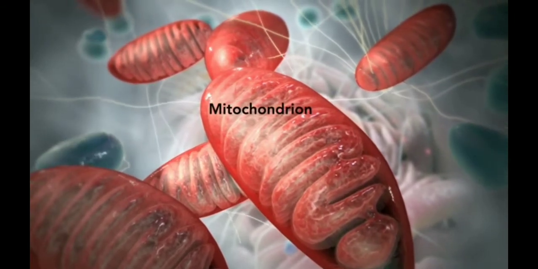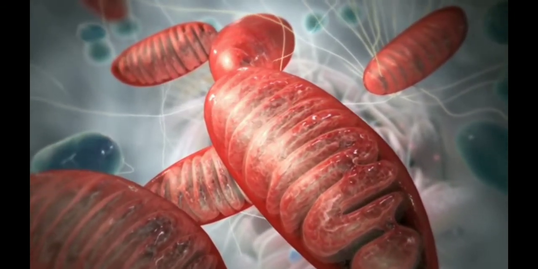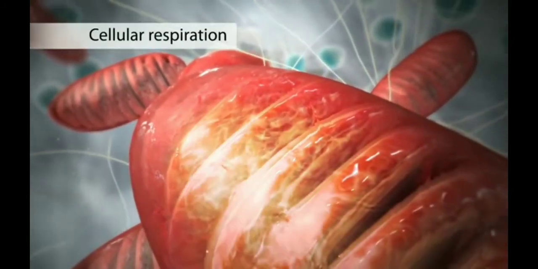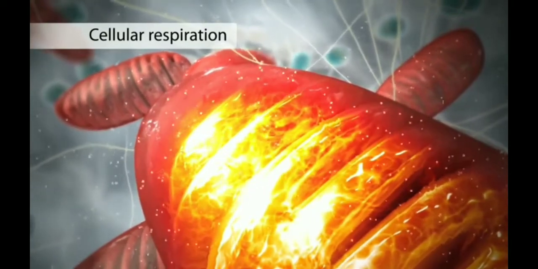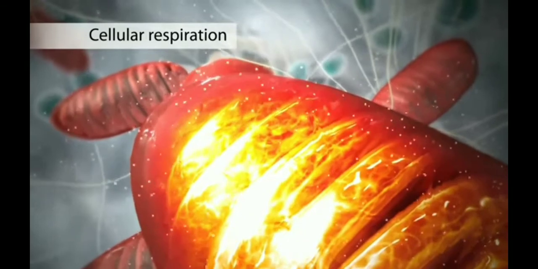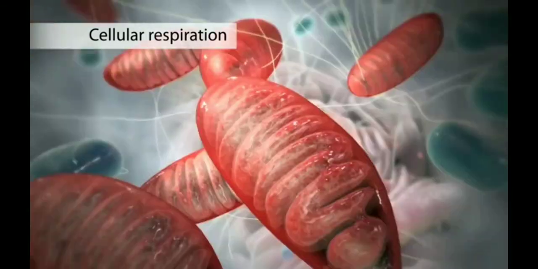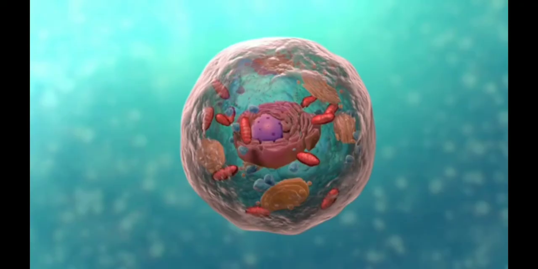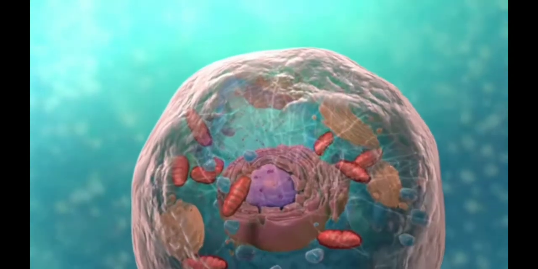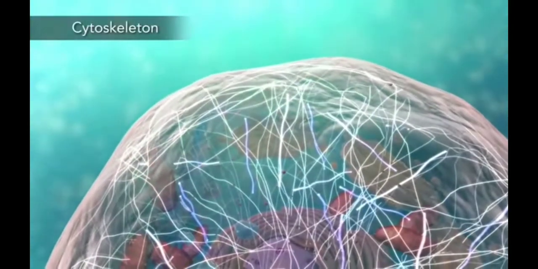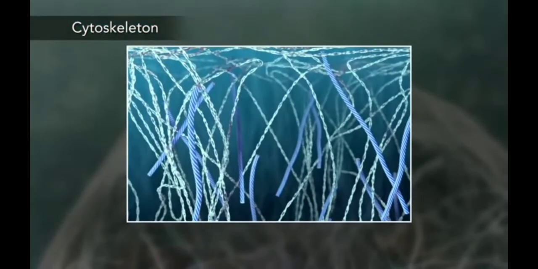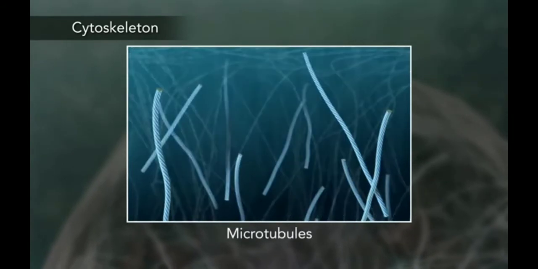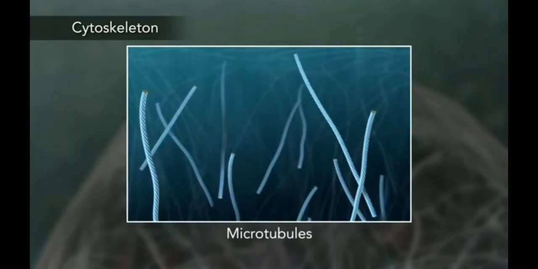Mitochondria is an organelle that is the powerhouse for both plant and animal cells. During the process called cellular respiration, the mitochondria make ATP molecules that provide the energy for all the cell's activities. Cells that need more energy have more mitochondria. Meanwhile, the cell maintains its shape through cytoskeleton. The cytoskeleton includes the thread-like microfilaments, which are made of proteins, and microtubules, which are thin hollow tubes.